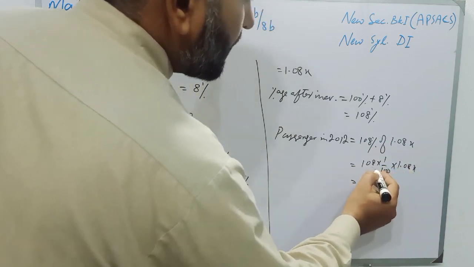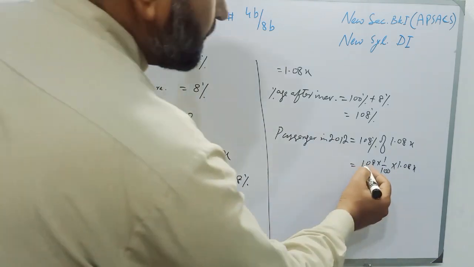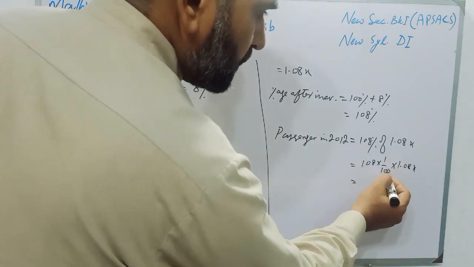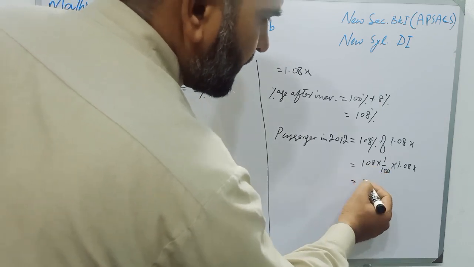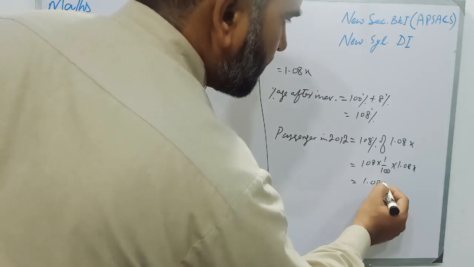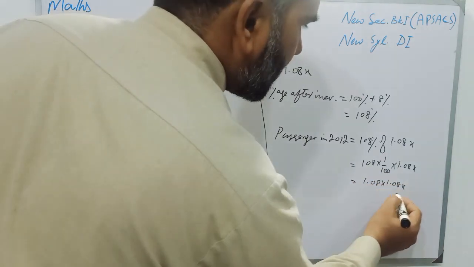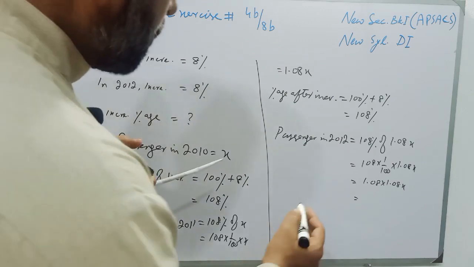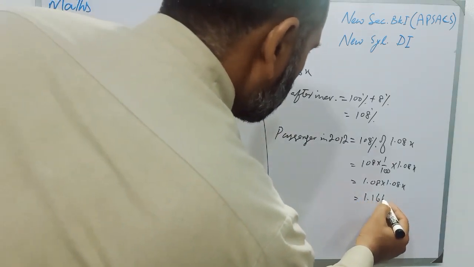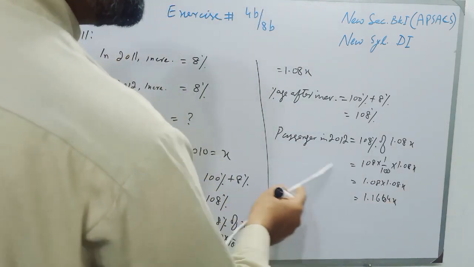And students, we can divide 108 by 100 and it will become 1.08 multiplied by 1.08x. And students, now we will multiply 1.08 and 1.08, and it is 1.1664x, and these are the passengers in 2012.